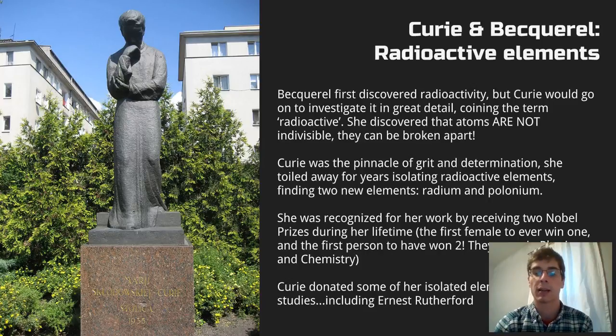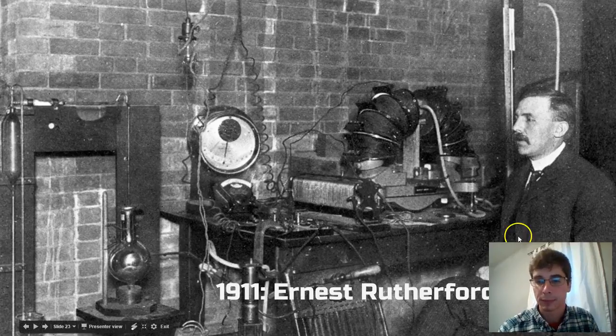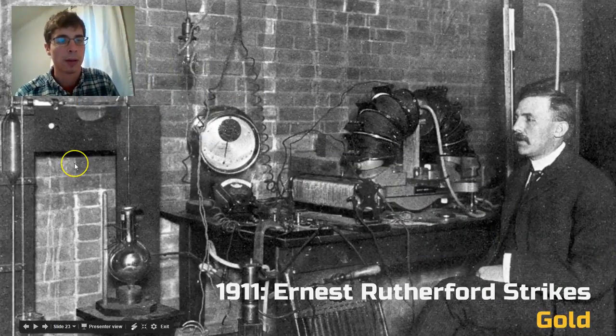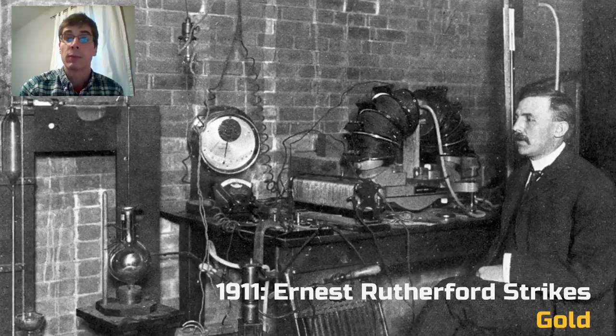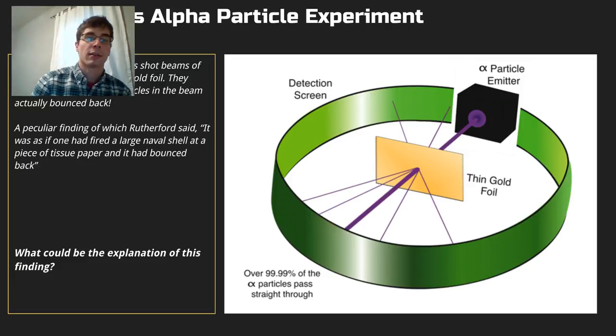One of the people who got their hands on this was Ernest Rutherford, so we're going to take a look at him real quick. And Rutherford, I'm going to move this over because I've got a great little pun. Okay, Rutherford strikes gold. In 1911, he ran a little experiment. It included a gold foil, and he discovered a new subatomic particle. What he found out was that not only is there the subatomic particle of the electron, there are other things that we haven't seen before. And this is what he did.